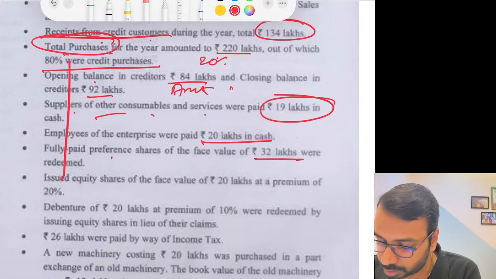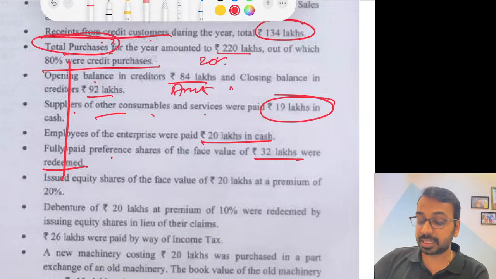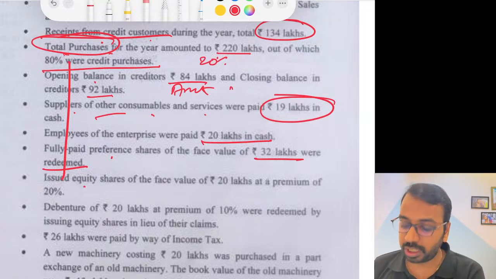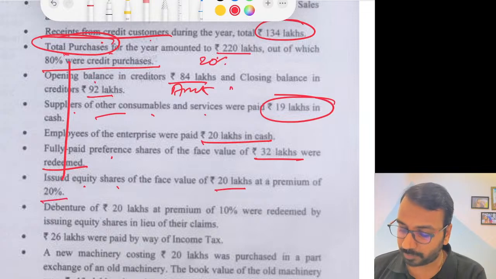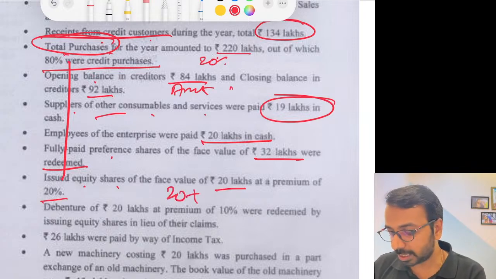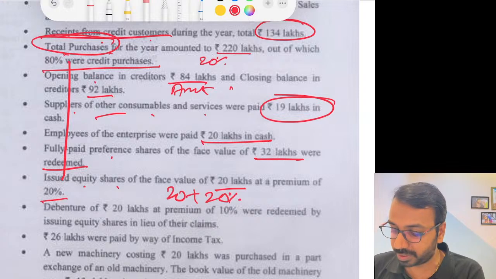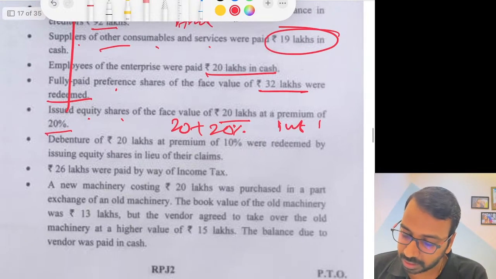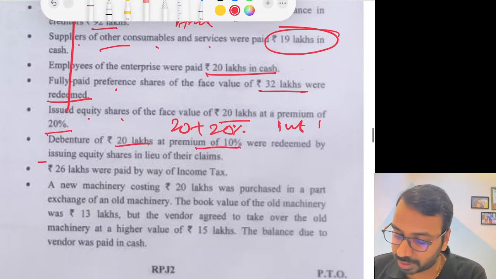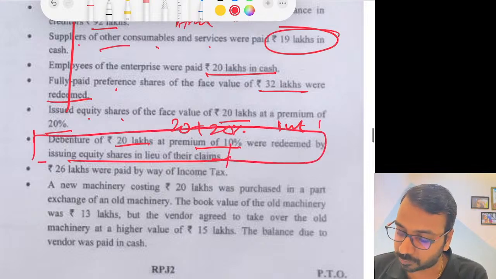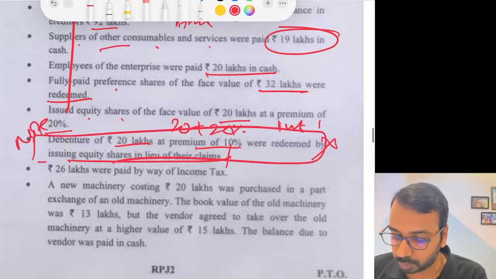Preference shares were redeemed. So this is a financing activity outflow. Issued equity shares of face value 20 lakhs at a premium of 20%. So 20 lakhs plus 20%, inflow. Debentures of 20 lakhs at a premium of 10% were redeemed by issuing equity shares. This is not a cash flow. This you have to give as a part of the note.